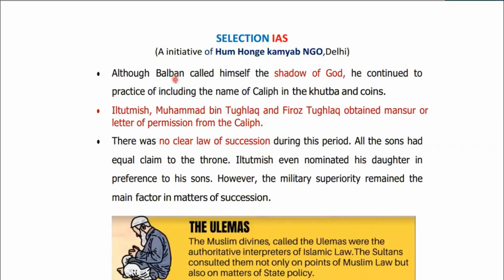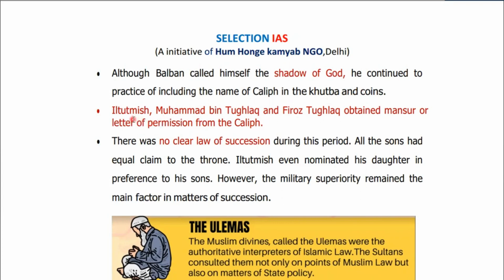Now let's see the developments of administration under the different sultans of Delhi. Ghiyasuddin Balban called himself the shadow of God. If you remember, Ghiyasuddin Balban was the first sultan of Delhi who brought the idea of showing sultans as the shadow of God, in order to claim his legal sovereignty. So he continued the practice of including the name of the Caliph in the khutbah and coins also.